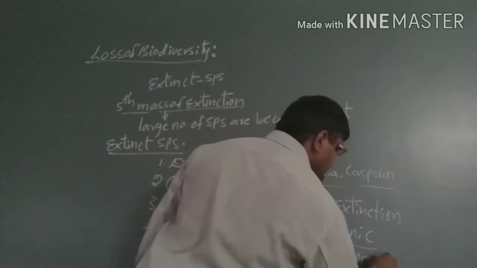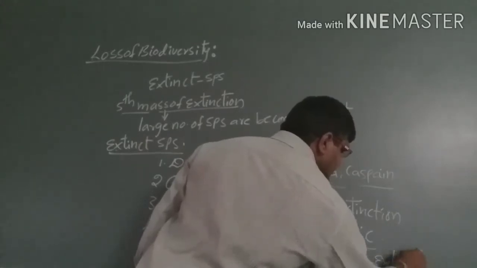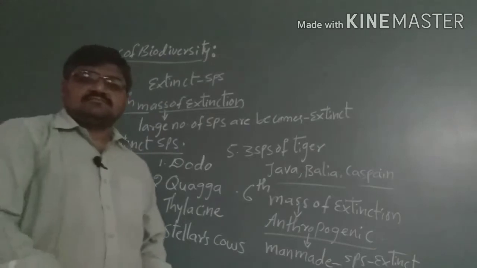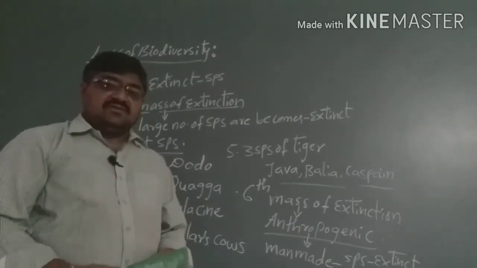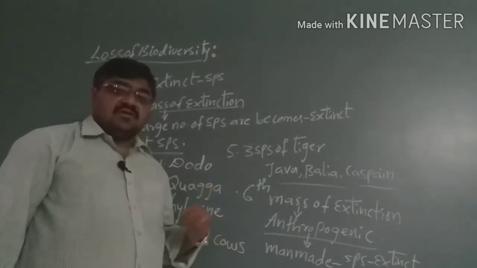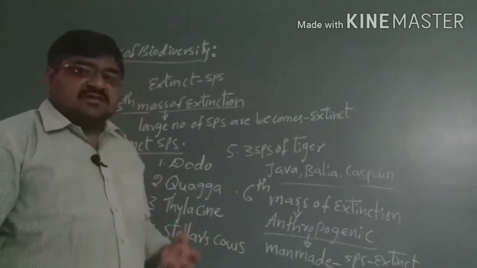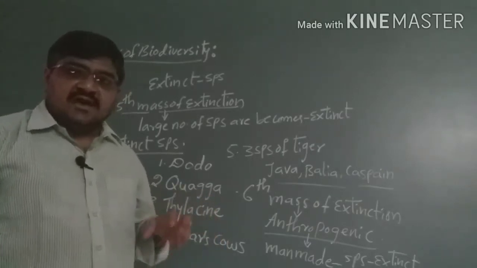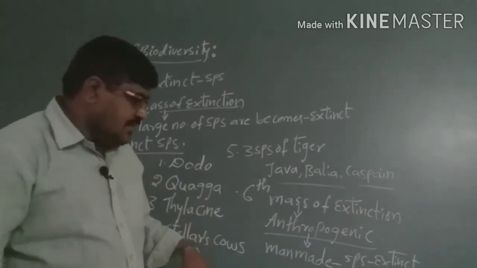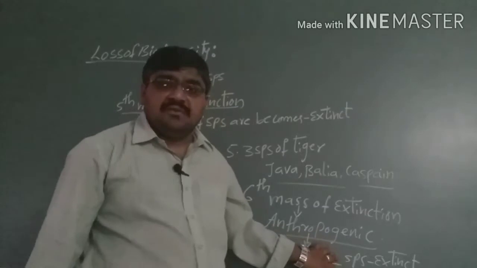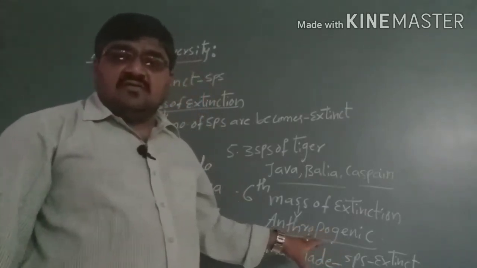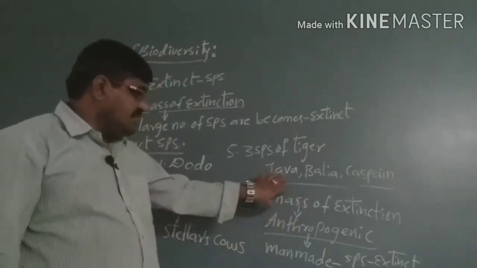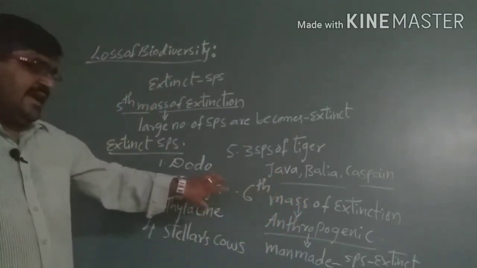The species become extinct due to several activities of human beings. By these activities, for the benefit of humans, we are disturbing the species which are present in the environment or on the earth. So we use the word anthropogenic for the sixth mass extinction.